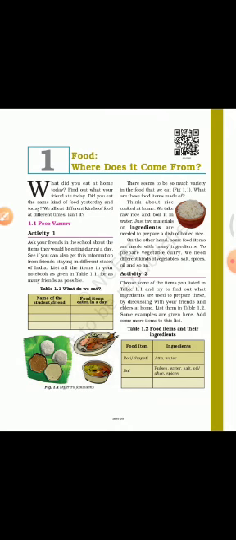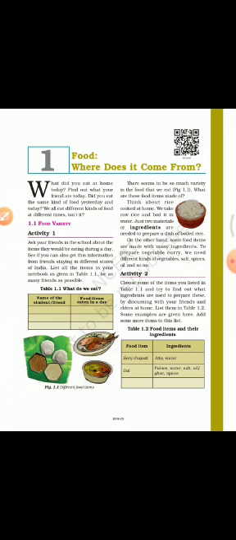You will try and find out what are the types of foods they eat every day. And you can also list down the different types of foods they eat according to different states. There seems to be so much variety of food around us.